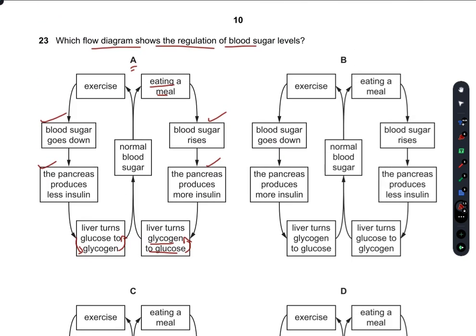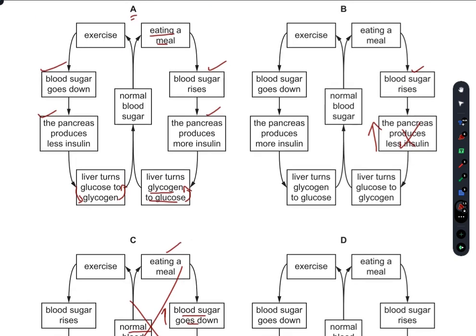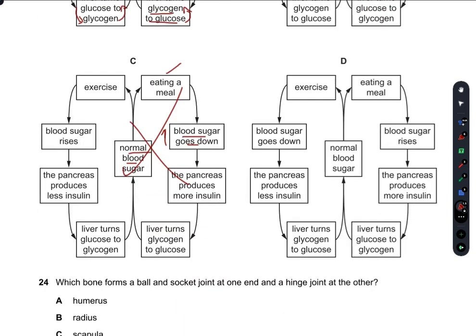Normal blood sugar after eating a meal, blood sugar rises. Yes, the pancreas produces less insulin? No, the pancreas produces more insulin. So B is incorrect. Normal blood sugar after eating a meal, blood sugar goes down? No, the blood sugar increases. So C and B are incorrect.